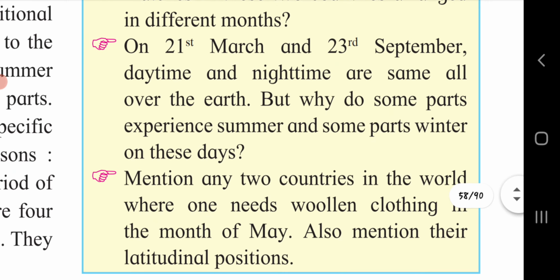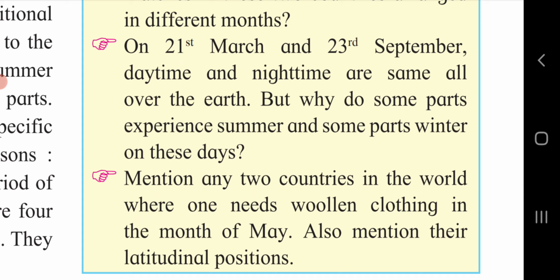On 21st March and 23rd September, daytime and nighttime are the same all over the earth. But why do some parts experience summer and some parts winter on these days? 21st March and 23rd September are equinox days. It means 12 hours of day and 12 hours of night. It is winter in the northern hemisphere on 22nd December, the winter solstice.